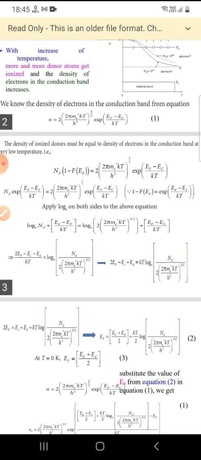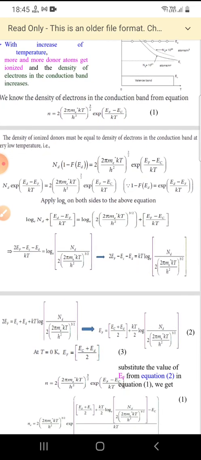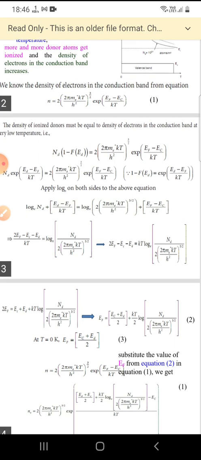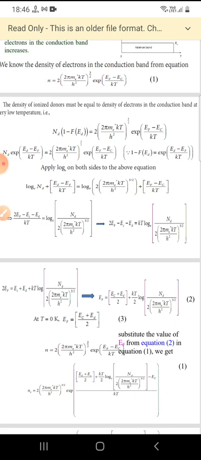If we multiply kT to the right side, we get 2Ef minus Ec minus Ed is equal to kT into log of Nd by 2 into (2 pi me star kT by h square) whole power 3 by 2.